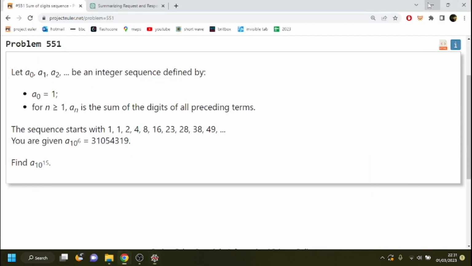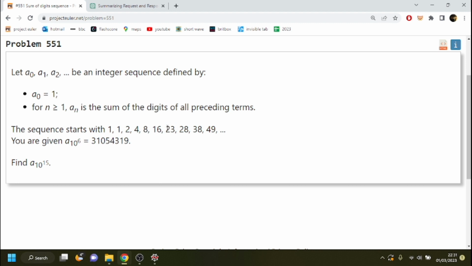Anyway, let A0, A1, A2 be an integer sequence defined by a0 equals 1, and each subsequent term is the sum of the digits of all preceding terms. So this 23 here is 1 plus 1 plus 2 plus 4 plus 8 plus 1 plus 6, and this 28 is all that plus 2 plus 3.